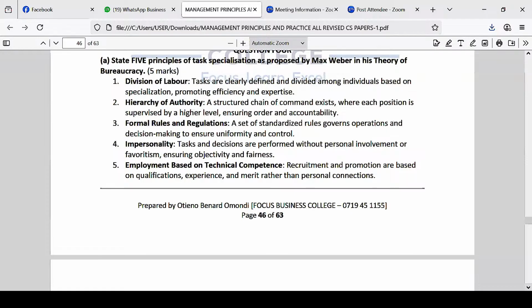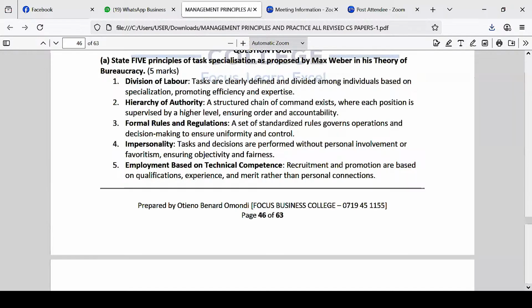So Max Weber advocated that people should do what they're specialized in. That's called task specialization. You must do what you're specialized in. If you've done accounting, do accounting work. If you've done procurement, do procurement work.